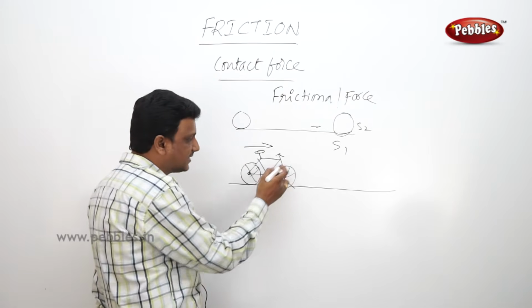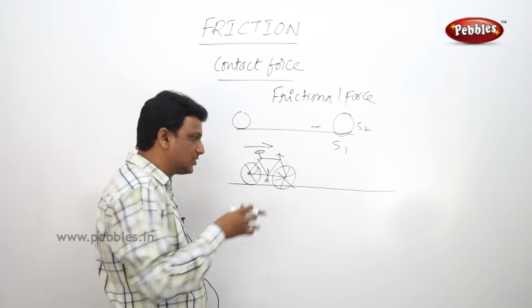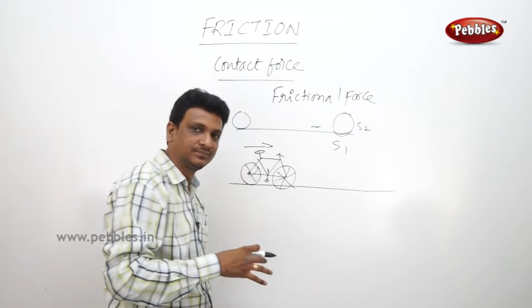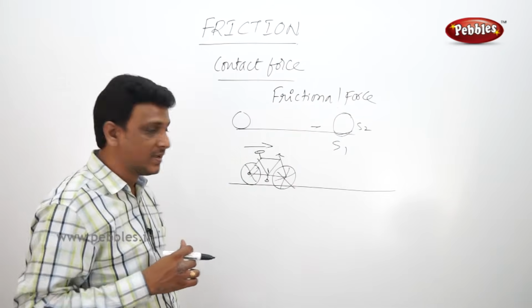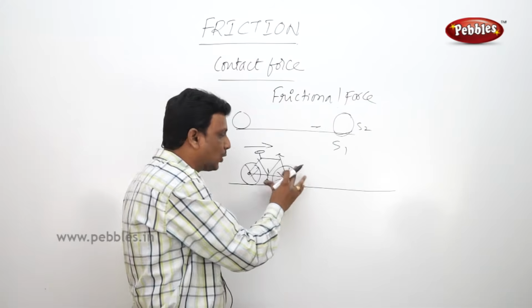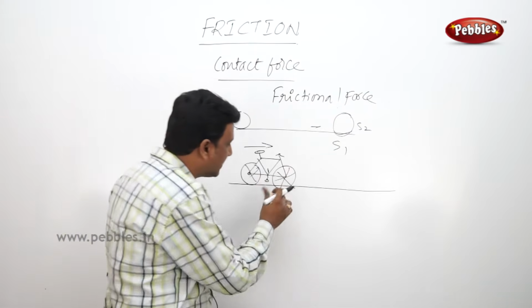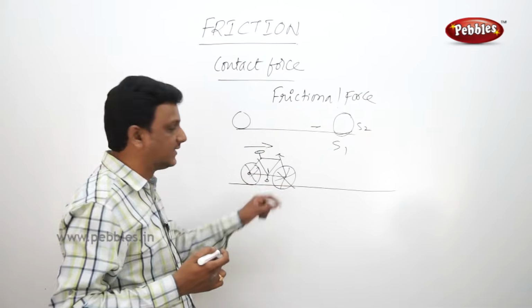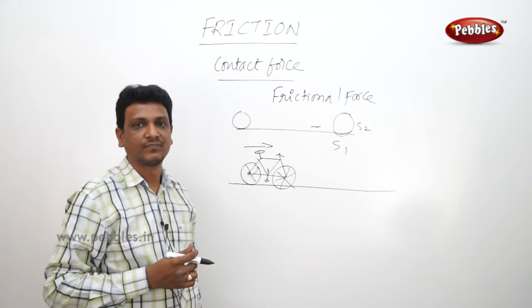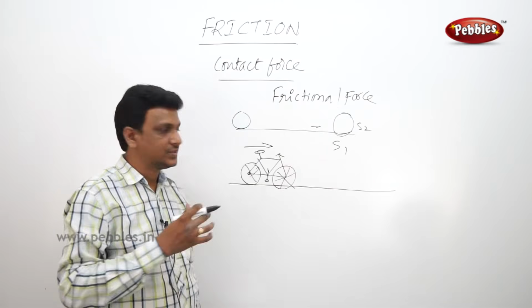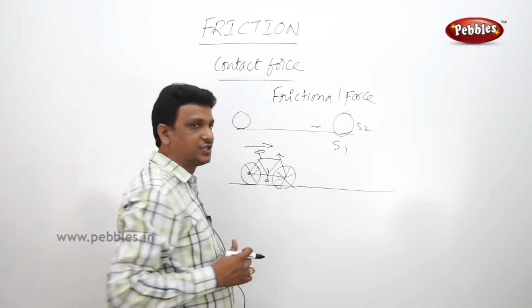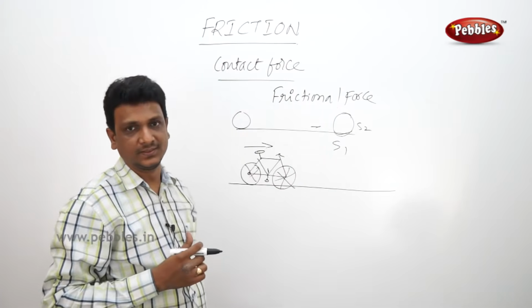This is the road surface, this is the tire surface. When they are rolling, even then there is some friction. But when I apply the brakes, the rolling wheels stop. Then there will be more friction between the road and the tire. So because of the friction, I am able to stop the vehicle.